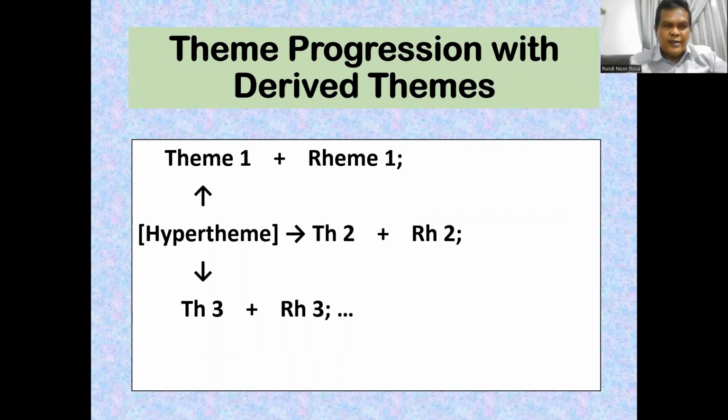Okay, so you can see here, for example, the hypertheme, and the theme of the first clause is also derived partially from the hypertheme, and also theme 3. If you have theme 4, this theme is also derived partially from the hypertheme. That is called theme progression with derived themes.